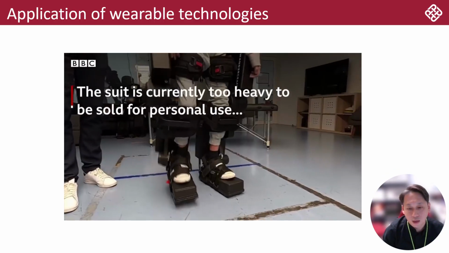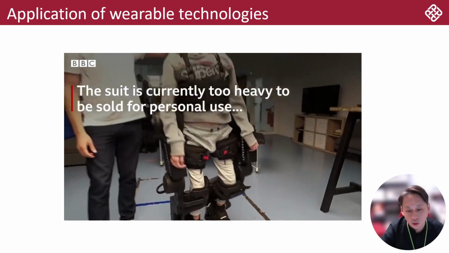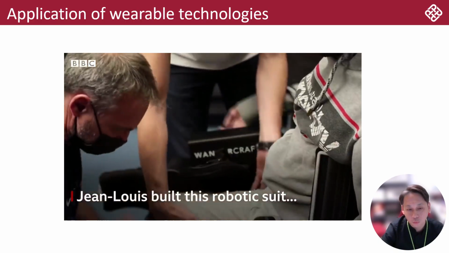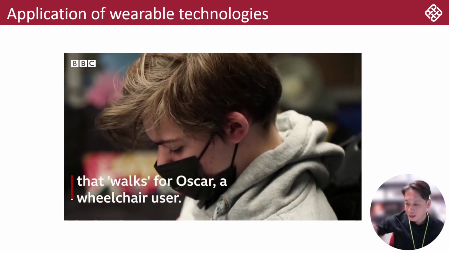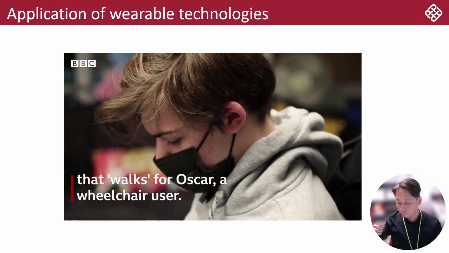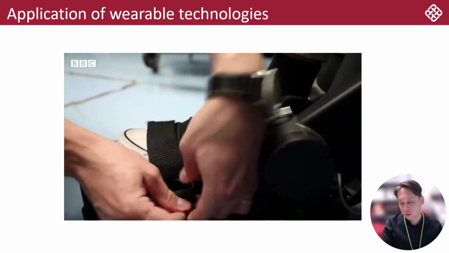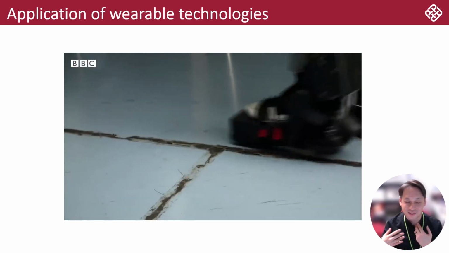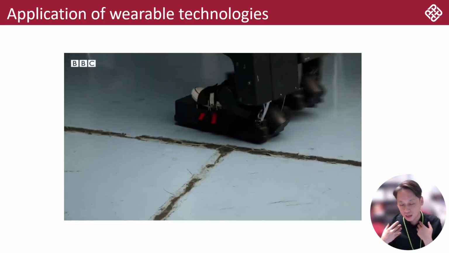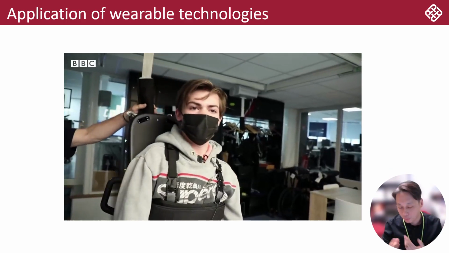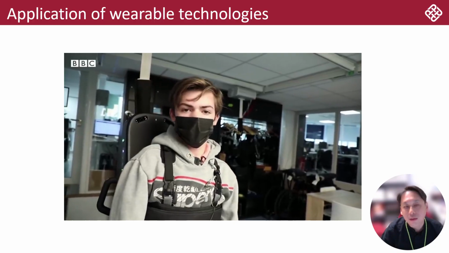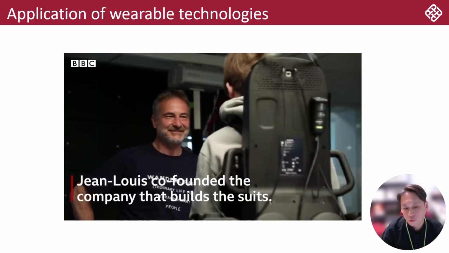Right now, the suit is currently too heavy to be sold for personal use. It's arguable. You will always say, hey, if Jean-Louis built this robotic suit for Oscar, a wheelchair user, why don't we just produce a wheelchair that has a joystick for forward, backward, left, right, etc.? So it is more trustable, more reasonable, and fully trustable. And this kind of exoskeleton is more complicated, difficult, and expensive, but it will build confidence for disabled people.